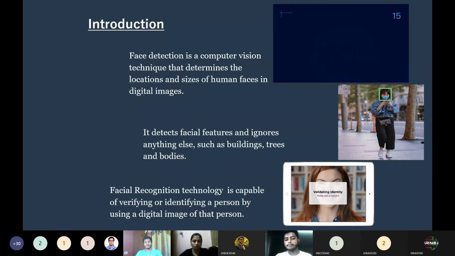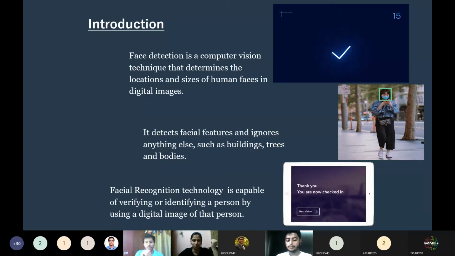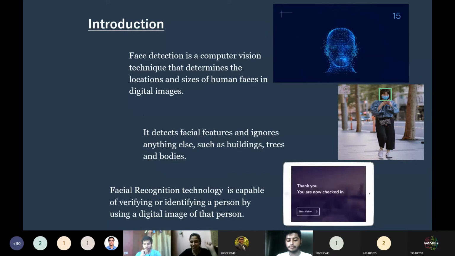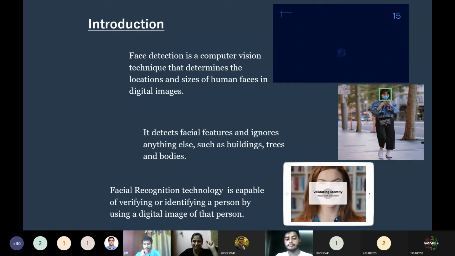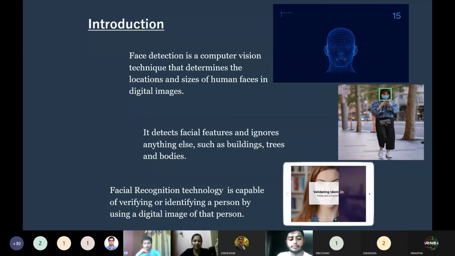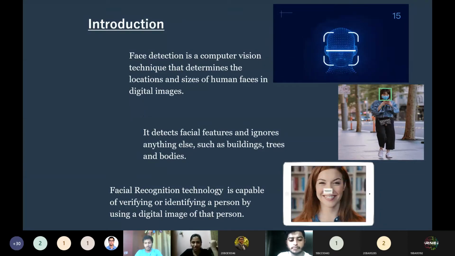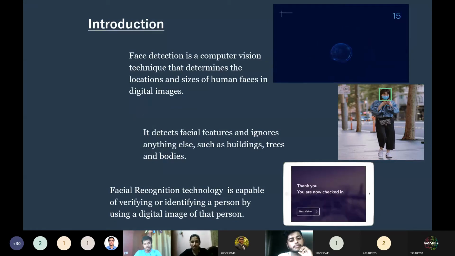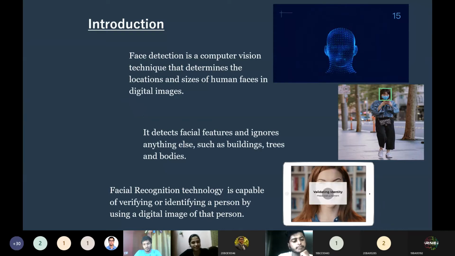So let's not go into the depth of face detection first. Let me build a good amount of motivation for you to study this topic. Let's take a general viewpoint first. Did you ever guess how the face unlock feature of your phone works? I know that's a very fundamental question that every one of you can answer. But do you know the working process behind it? Unlocking your phone in just microseconds by showing your face sounds very cool, but the process behind face unlock is a bit complex. If you know the answer, then that's great. But if you don't know, we are here to reveal the secrets. And at the end of the session, you will be able to build your own face detector.